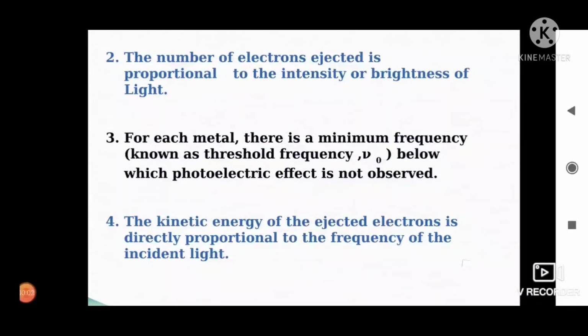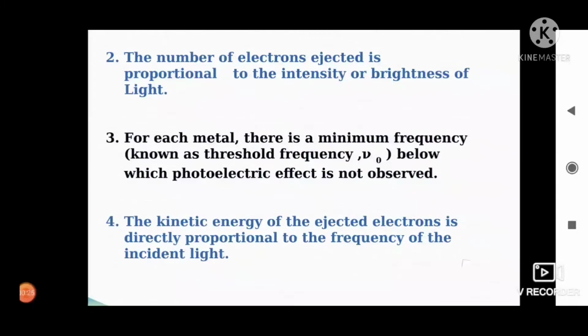Next characteristic is the number of electrons ejected is proportional to the intensity or brightness of light. That means the number of electrons emitted per unit time depends upon the intensity, not on the frequency of the radiation.